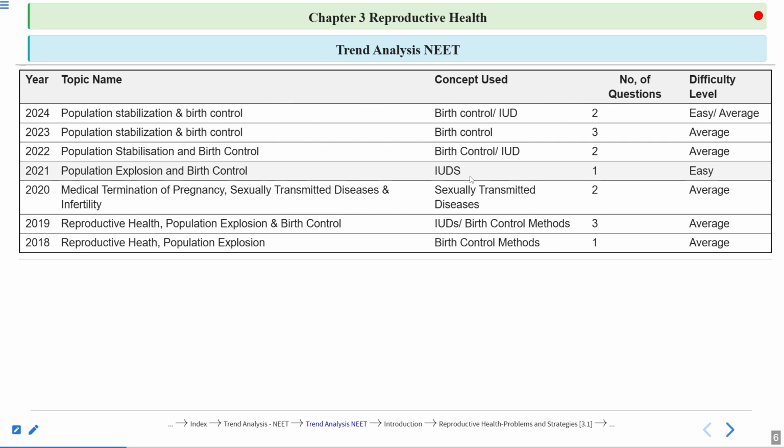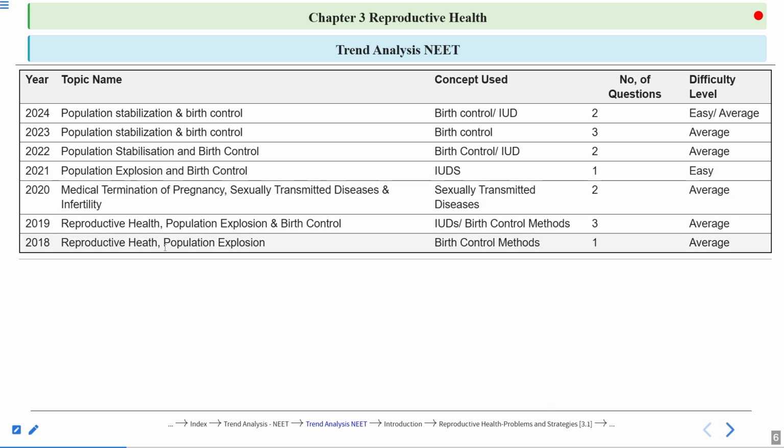Now here you can see in this table what is given to you: the year, the topic name, the concept used, the number of questions, and the difficulty level of the questions. So in 2018, the questions came from the topic reproductive health and population explosion. Within this topic, the question came from the concept birth control methods. One question came from this topic and the question was of average type.